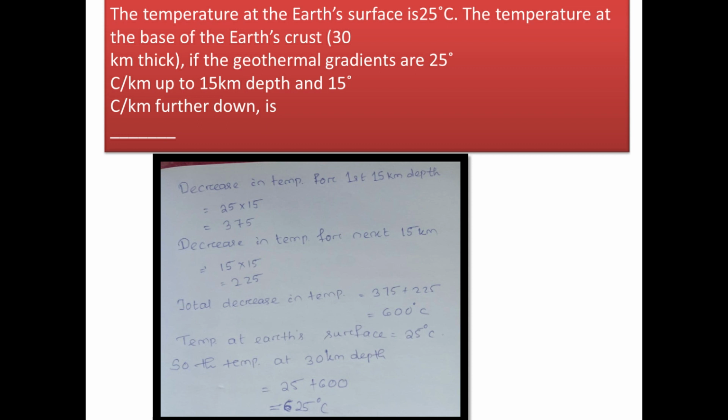So the increase in temperature for the first 15 km equal to 25 into 15, that is 375, and the increase in temperature for the next 15 km equal to 15 into 15, that is 225. Now the total change in temperature is 375 plus 225, that is 600 degrees Celsius. Now the temperature at Earth's surface is 25 degrees Celsius, and as we go down, the temperature of the Earth increases. So the temperature at 30 km depth is 25 plus 600, that is 625 degrees Celsius.